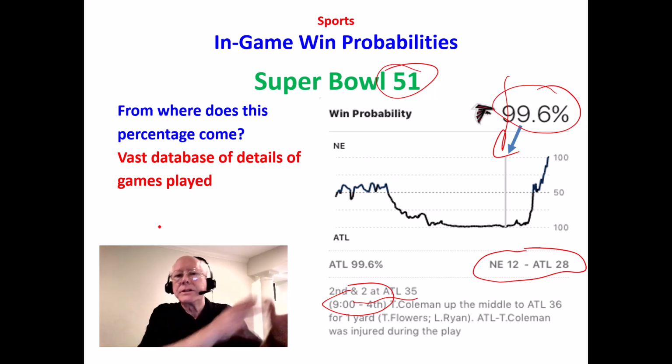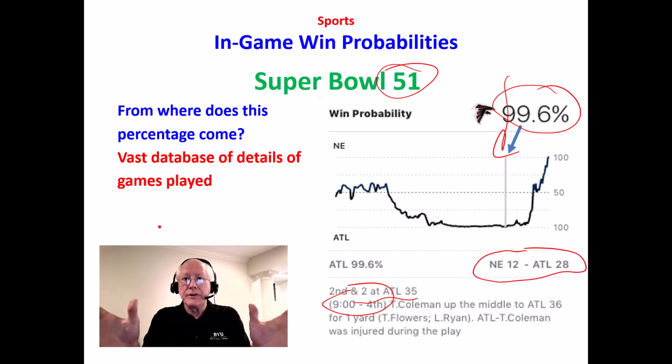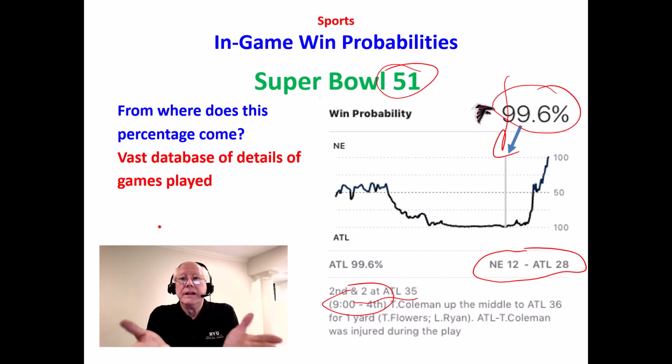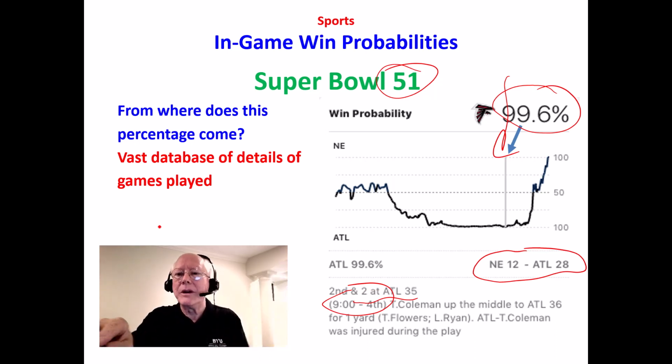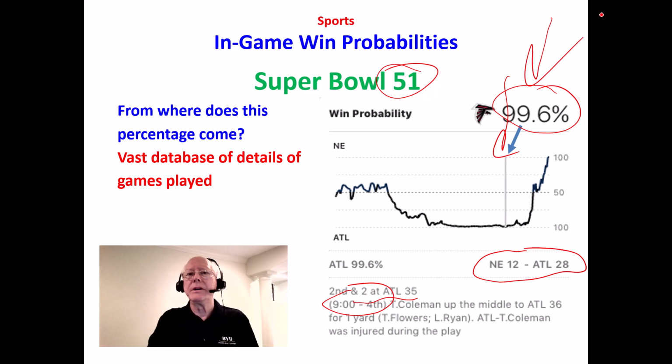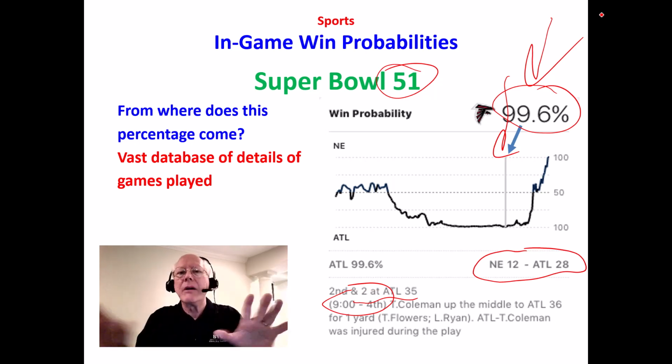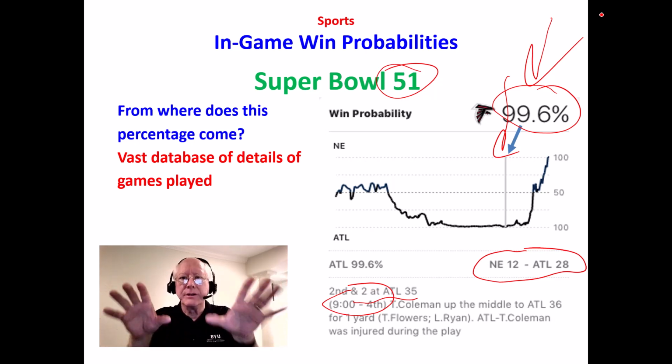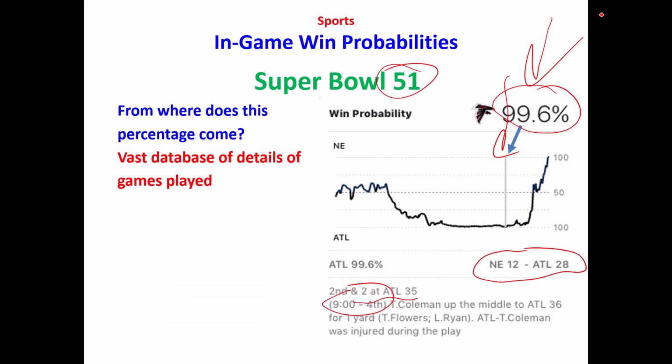So there are trainable weights, and you run a bunch of data through this artificial intelligence model that underlies this probability of prediction for these football games, and it says, okay, based on what we know, past experience, there's a 99.6% chance that the Atlanta Falcons will win this game, given the current circumstances that we've fed in. Some things we don't put in. What did the stock market do yesterday? Well, that's not relevant here. Only the relevant things, the parameters, are relevant to this problem.